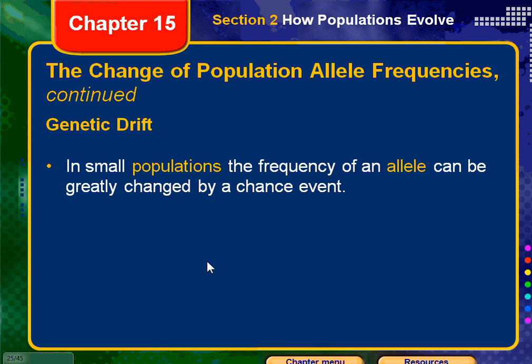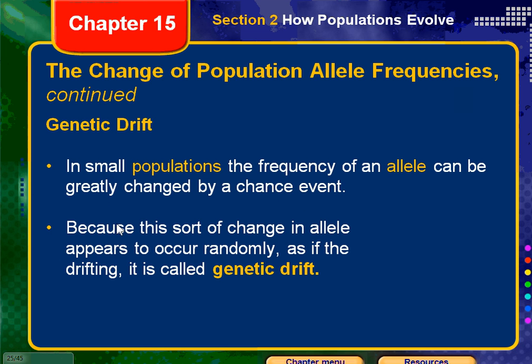Let's talk about genetic drift. Listen to the terminology to help you remember it. In small populations, the frequency of an allele can be greatly changed by a chance event. So we're talking about small populations here. Because this sort of change in allele frequency appears to occur randomly, as if the frequency were drifting, it's called genetic drift.